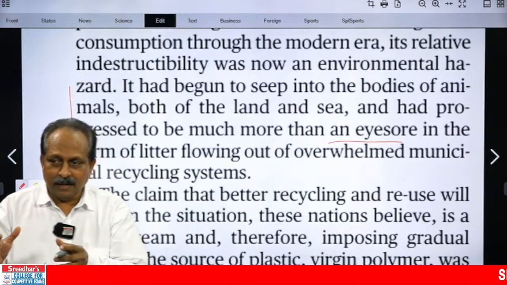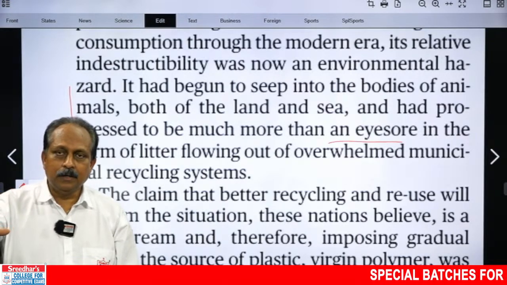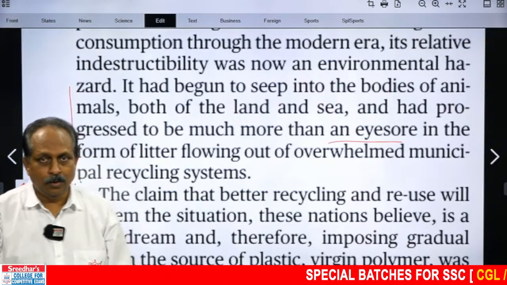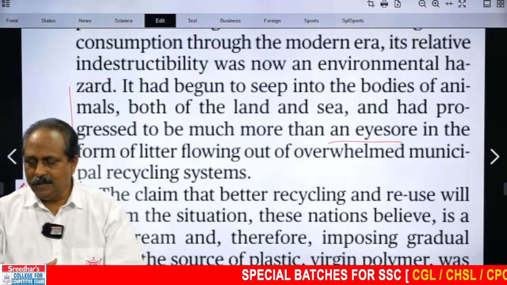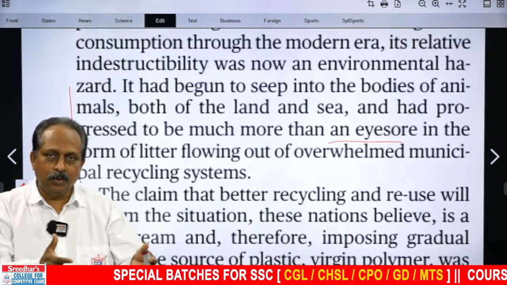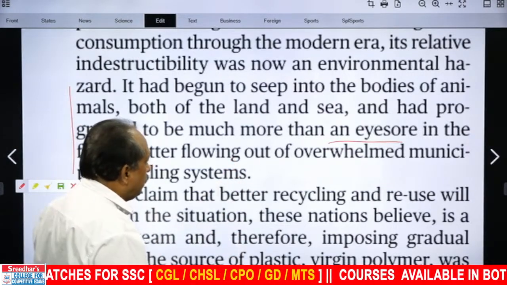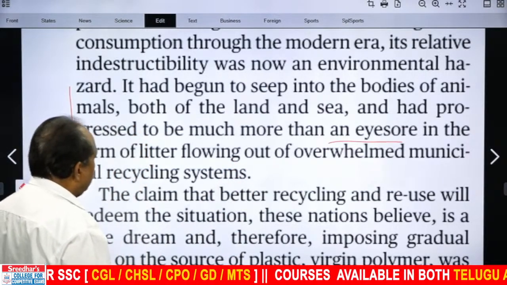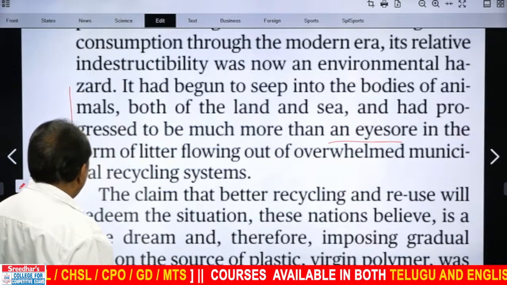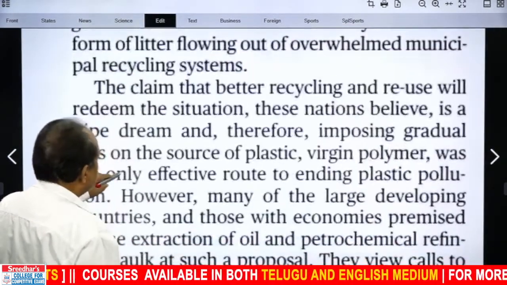Eyesore means something that is not good to look at, something that is ugly. You don't feel like looking at that, then we say it is an eyesore. Initially, people thought litter everywhere, plastic, carry bags, everything. Initially, people thought only an eyesore, but it is more than that. More than an eyesore in form of litter flowing out of overwhelmed municipal recycling systems. It has become a menace.